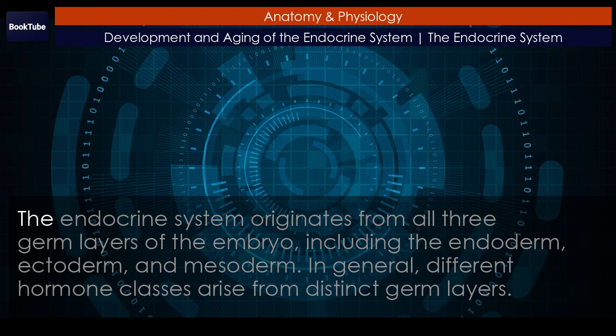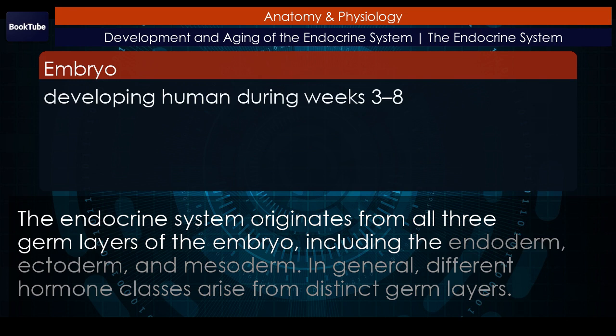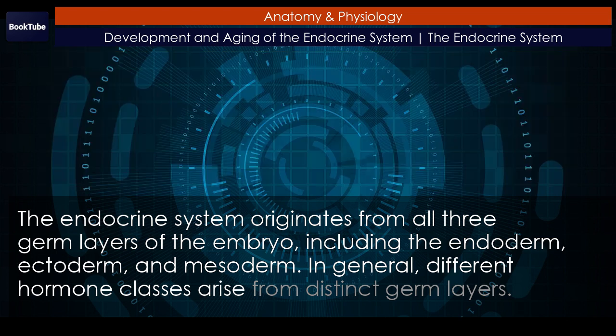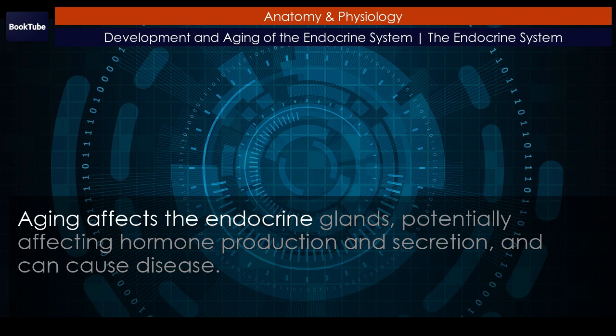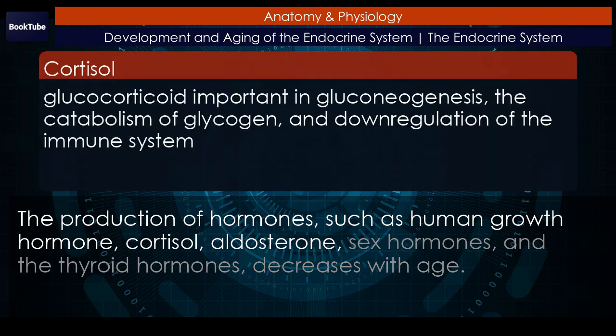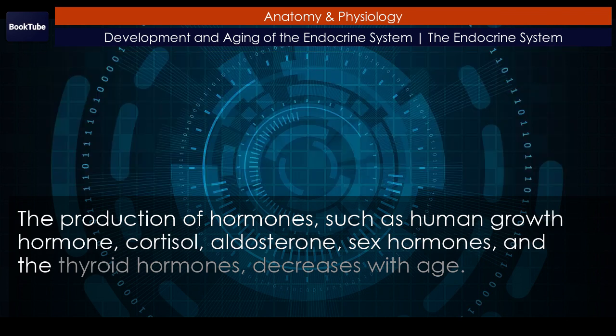Chapter Review. The endocrine system originates from all three germ layers of the embryo, including the endoderm, ectoderm, and mesoderm. In general, different hormone classes arise from distinct germ layers. Aging affects the endocrine glands, potentially affecting hormone production and secretion, and can cause disease. The production of hormones, such as human growth hormone, cortisol, aldosterone, sex hormones, and the thyroid hormones, decreases with age.